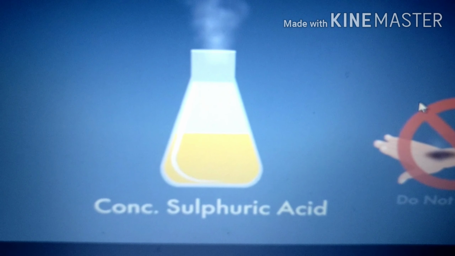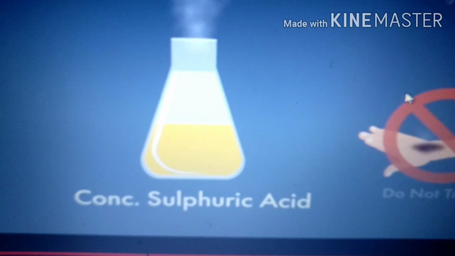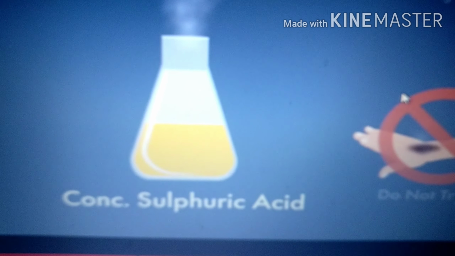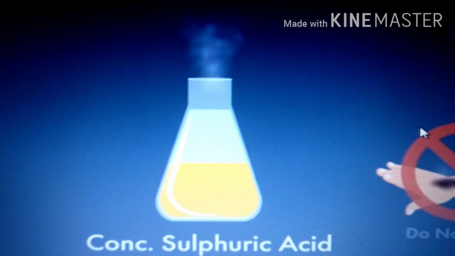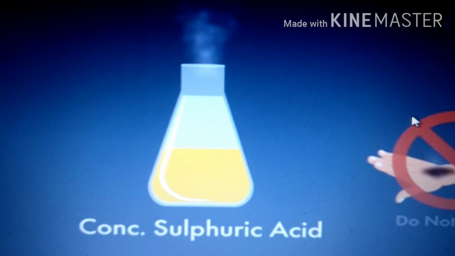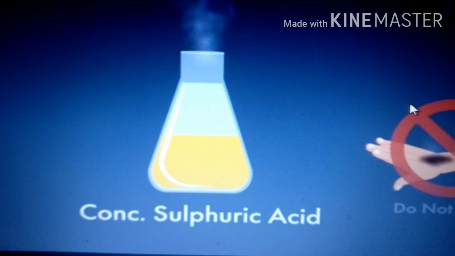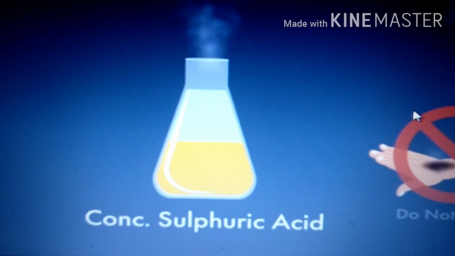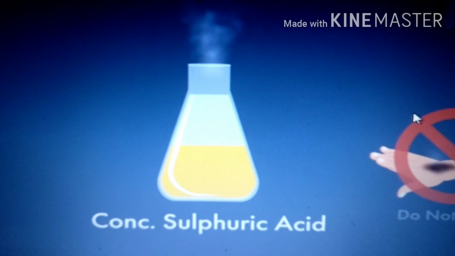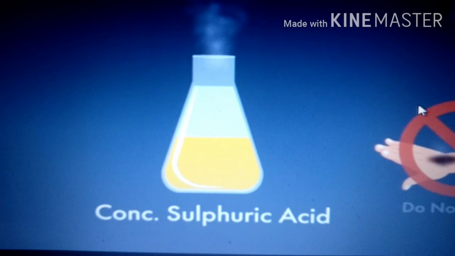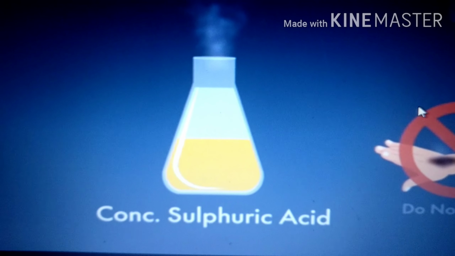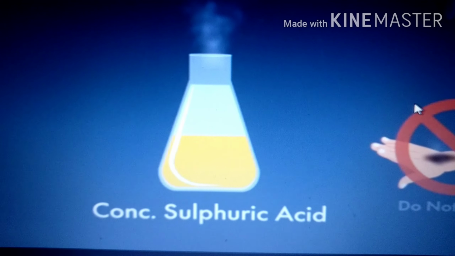So till now we have studied clearly about acids. Here we have studied about organic acids and we have discussed mineral acids. These acids are also divided into two groups based on the amount of water present in them. They are dilute acid as well as concentrated acid. What do you mean by dilute and concentrated? Here, dilute means it contains a large amount of water, while concentrated means it contains a less amount of water.